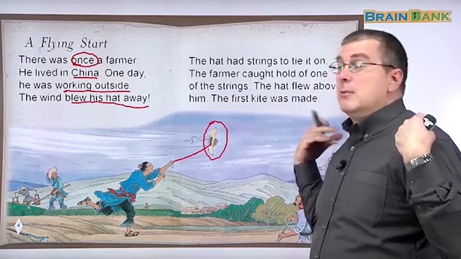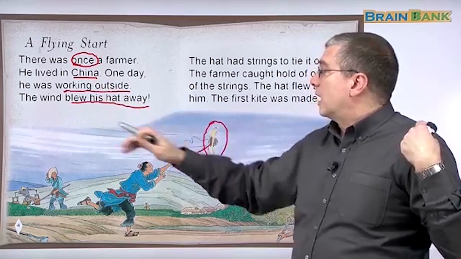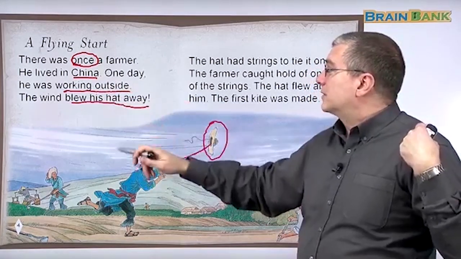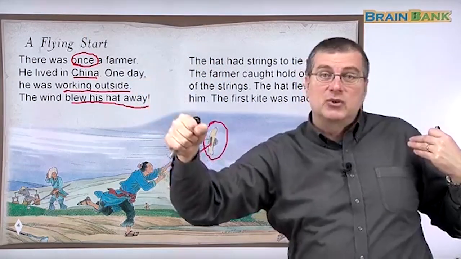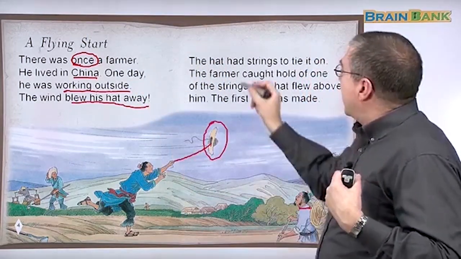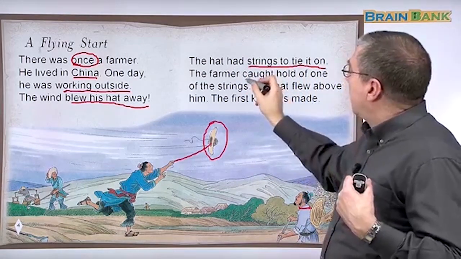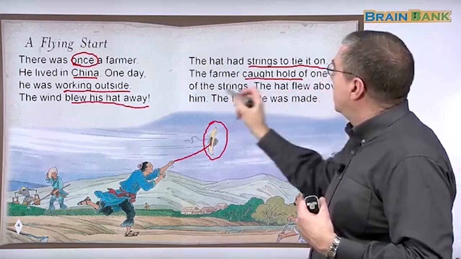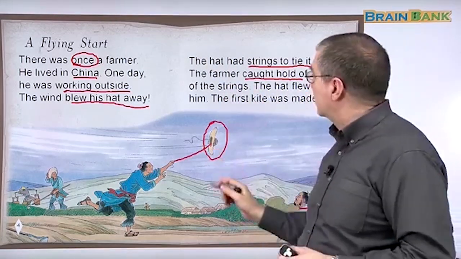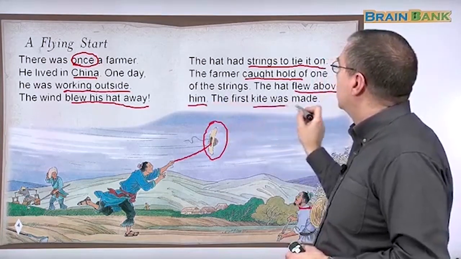That's convenient. But on this day, it was a windy day. There was lots of wind, and he was working outside. The wind blew his hat, and he grabbed the string, right? The hat had strings to tie it on. The farmer caught hold of one of the strings. The hat flew above him. The first kite was made.